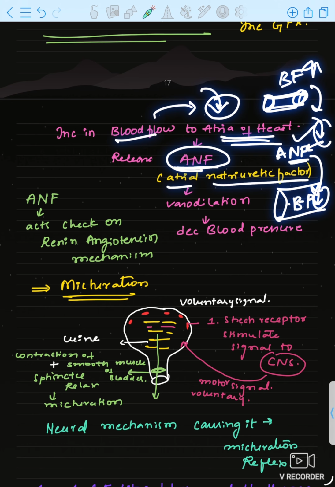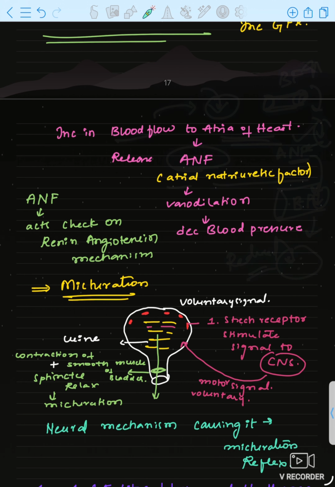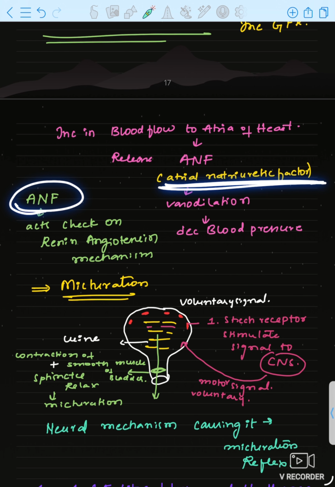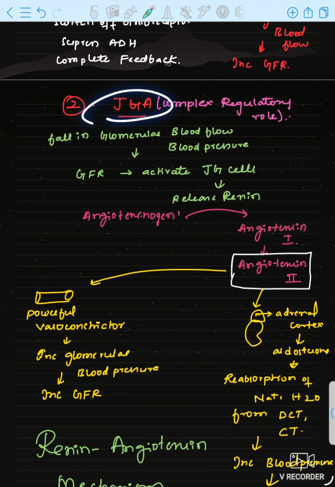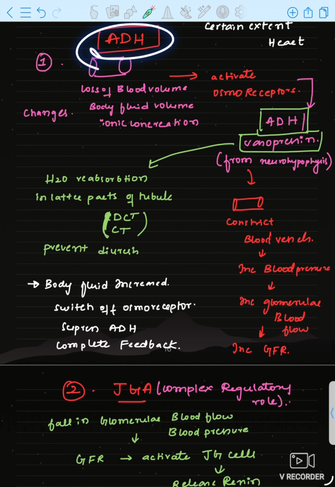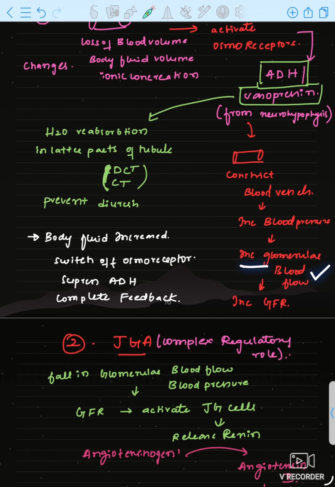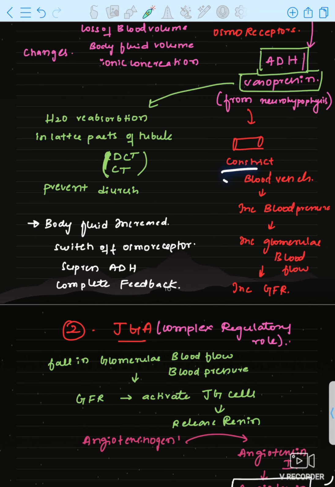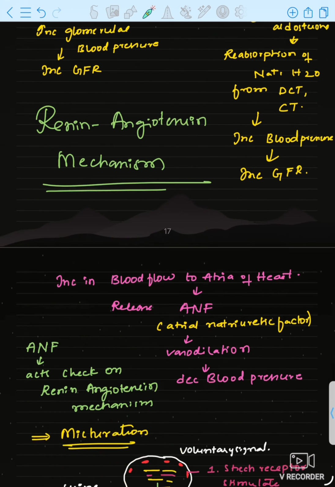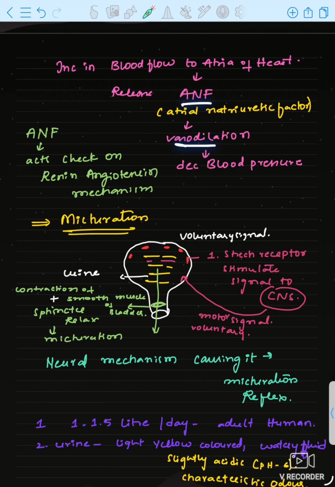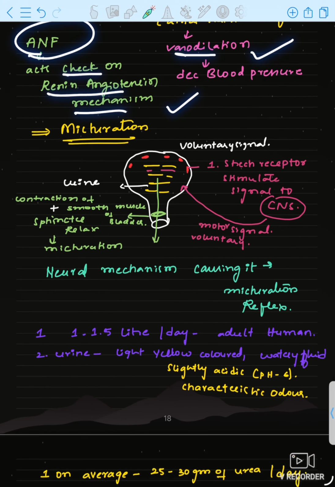Now blood pressure will decrease and blood flow to the heart atrium will be reduced. That is the function of atrial natriuretic factor. It will be an antagonist to what? Aldosterone, the JG apparatus and antidiuretic hormone, because they increase the blood pressure by vasoconstriction. But ANF will be helpful in vasodilation. ANF will act as a check on the renin angiotensin mechanism.